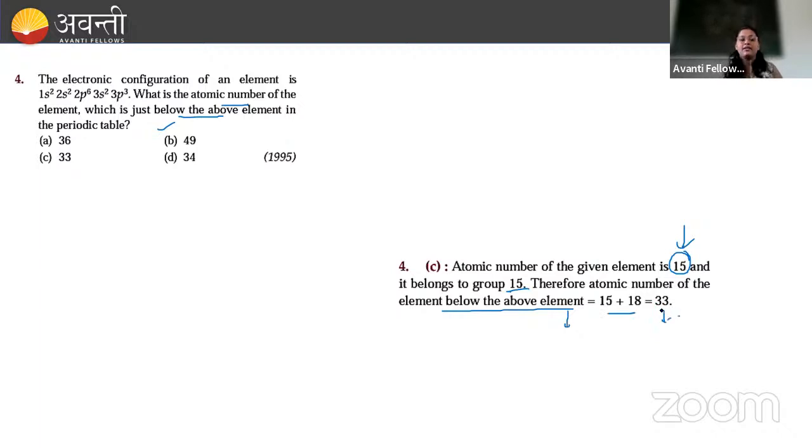So what will be the answer? 33. Yes, any doubt in this? Are you getting it right? What will we get here? 18. 18 plus 15, it will be 33. Right? Yeah. Let's move on to the next problem.